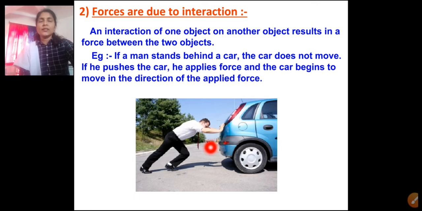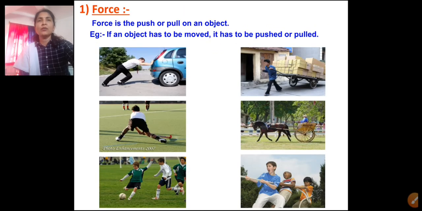So for the result of the force, there must be an interaction between these two objects. If the person is pushing a car, the person is applying the force on the car, and if the car starts to move, then we can see there is a force due to the interaction between these two objects. An interaction of an object on another object results into the force between the two objects.